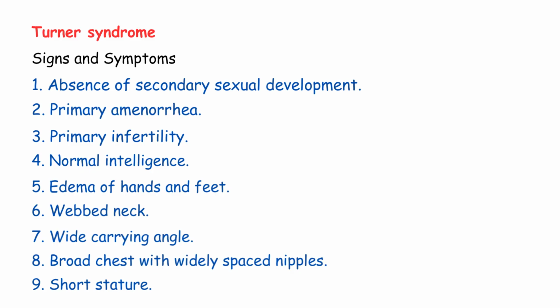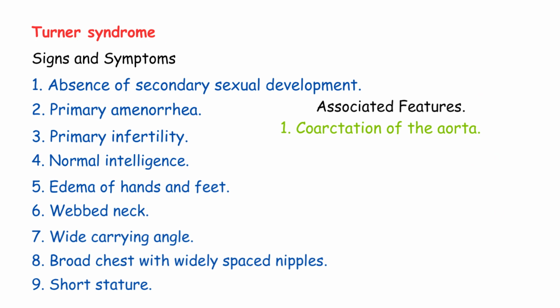Now let's look at associated features. These are other medical problems that come with Turner syndrome. First, coarctation of the aorta. The aorta is the main blood vessel from the heart. Coarctation means narrowing. So there's a narrowing of the aorta, which can cause high blood pressure. Second, inflammatory bowel disease, IBD. These patients have a higher risk of conditions like Crohn's disease or ulcerative colitis.